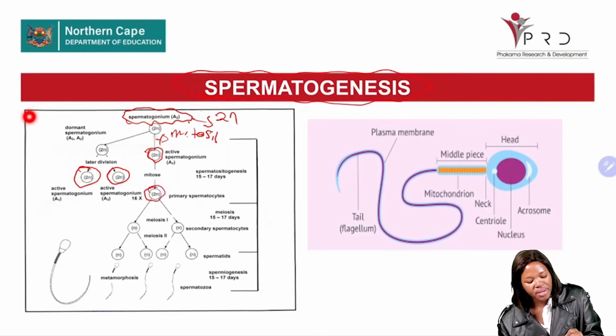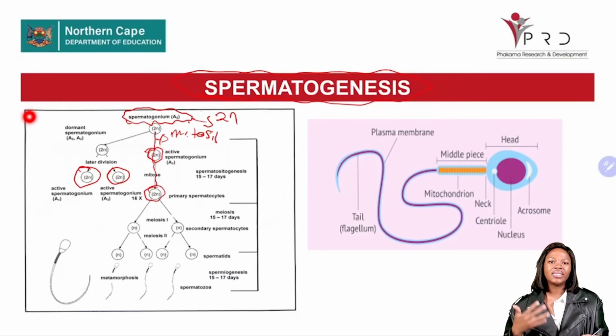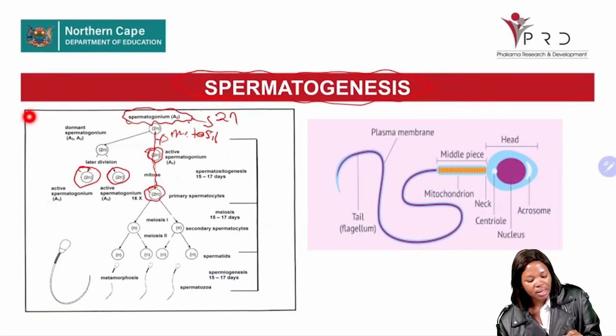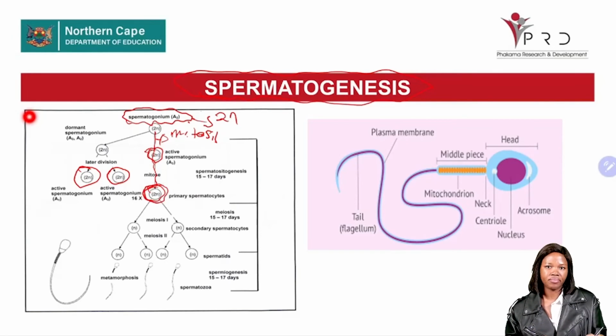Meaning when we move from here to here, we move with a cell division known as mitosis to form two identical daughter cells, and one will continue with spermatogenesis. That will be the primary spermatocyte.